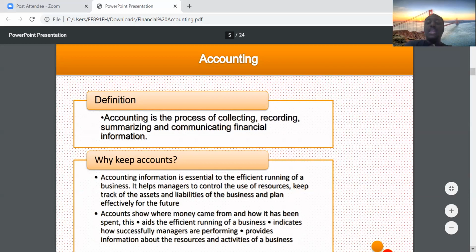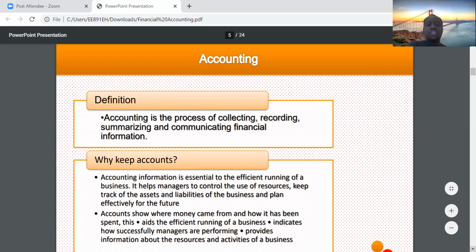We'll be talking about the meaning of assets and liabilities later in this lecture. Also, keeping accounts will show us our sources of funds and how our funds are used. It will show our sources of funds, where the money is coming from and how it's being spent. So the source and the use of funds. Keeping accounts will show us that.